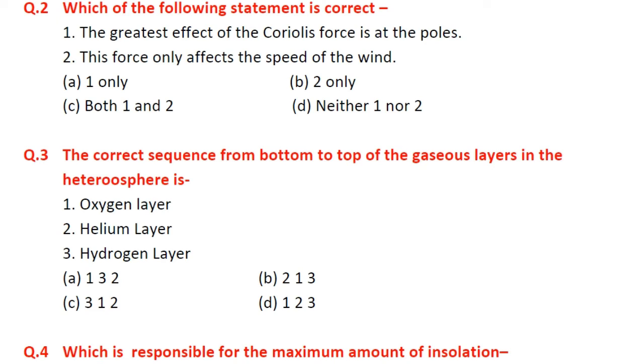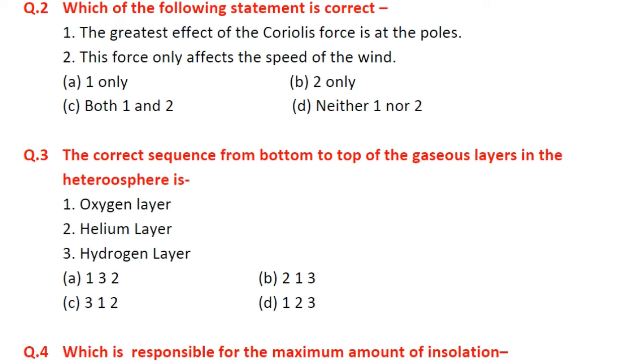Question number 3 is, the correct sequence from bottom to top of the gaseous layers in the heterosphere is? The right answer is D, 1, 2 and 3.